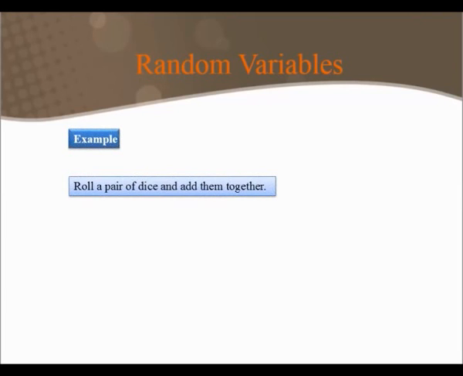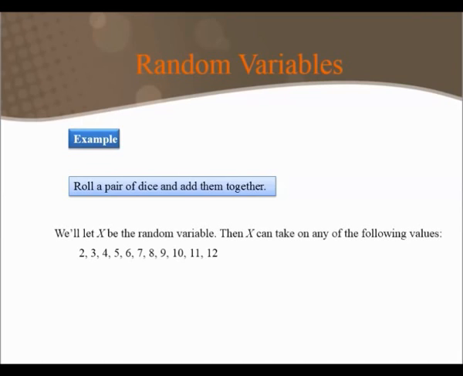For example, suppose we roll a pair of dice and add them together. We'll let x be the random variable. Then x can take on any of the following values: 2, 3, 4, 5, 6, 7, 8, 9, 10, 11, or 12.